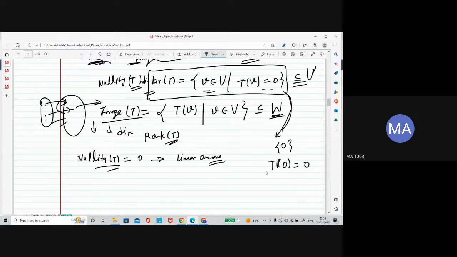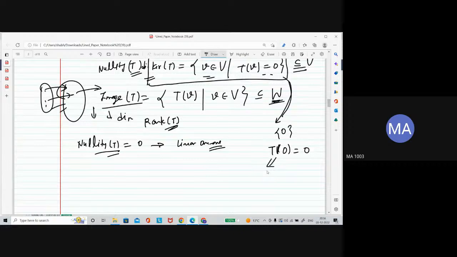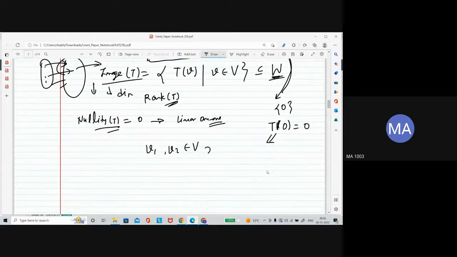What does it mean? Suppose you have two different vectors, let's say v1 and v2 from the domain, such that T of v1 is equal to T of v2. We will try to prove that this linear transformation is 1-1 if the kernel contains only the 0 vector, that is, when the nullity is 0.